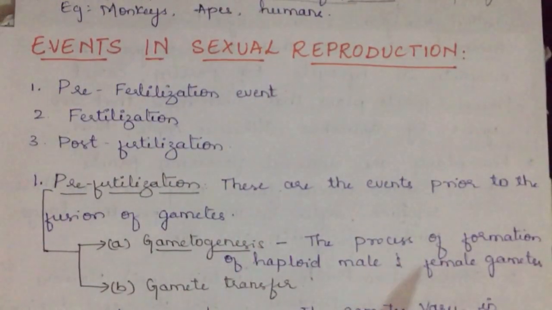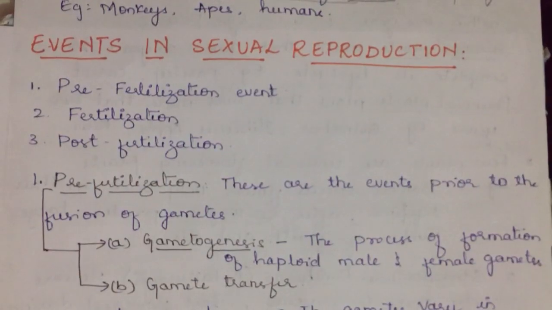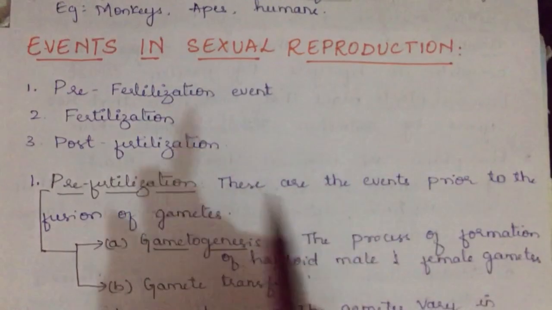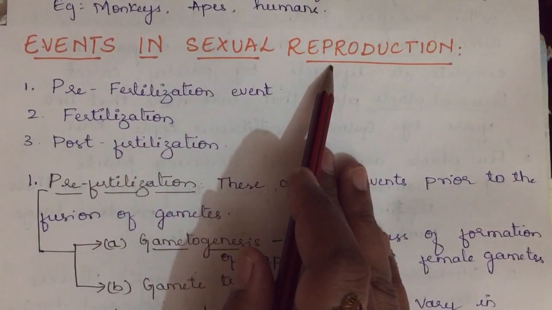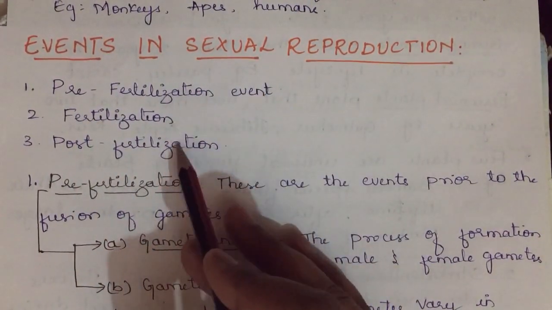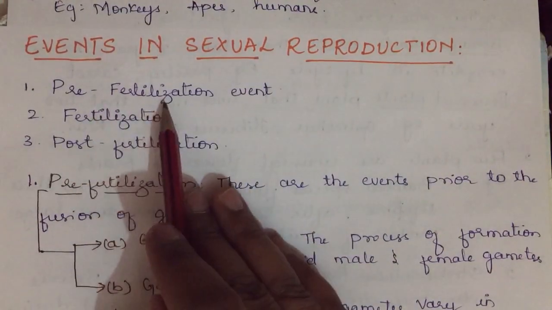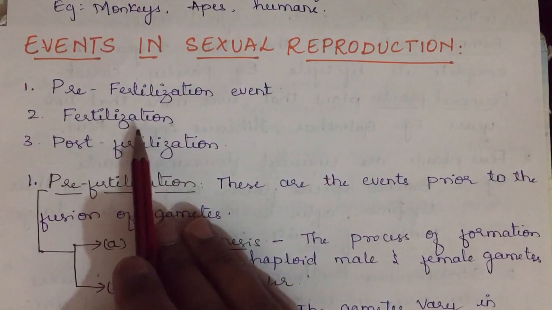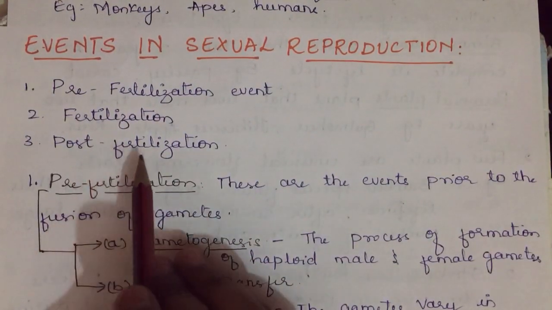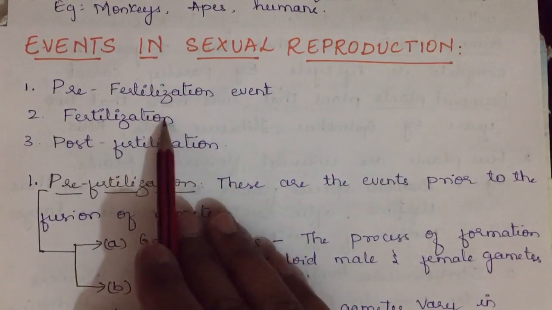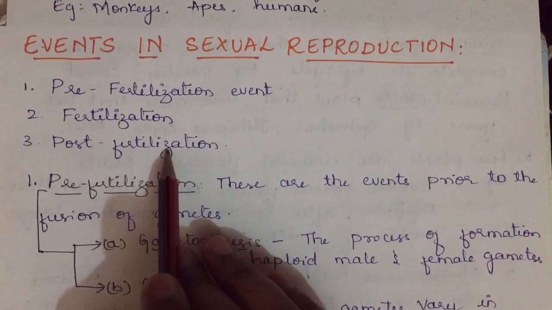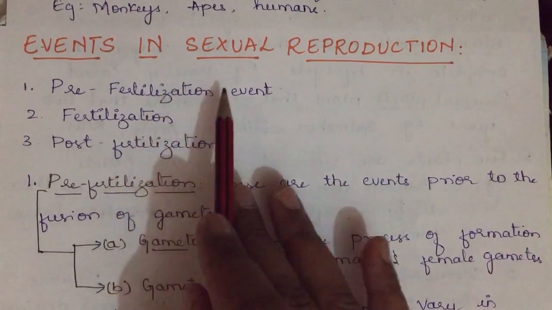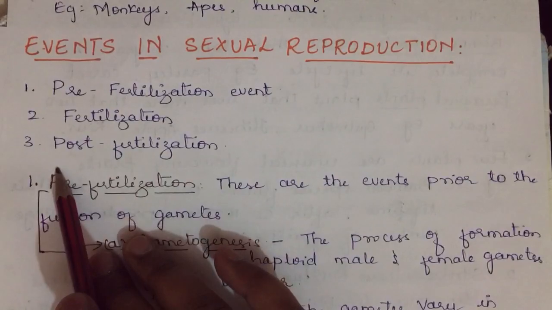In the previous class, we discussed sexual reproduction. Today we shall continue with sexual reproduction and discuss the events in sexual reproduction. There are three events in sexual reproduction. First is the pre-fertilization event, that is, before fertilization, and next is fertilization. The last one is post-fertilization. These are the three events which take place in sexual reproduction. You can get a 1 or 2 mark question: name the events in sexual reproduction.